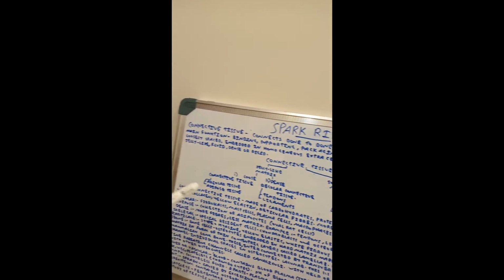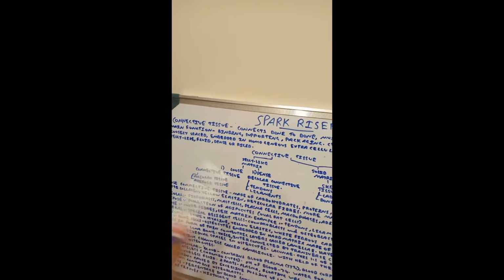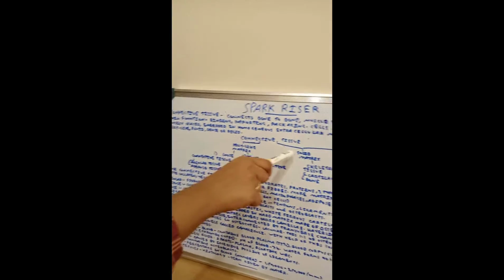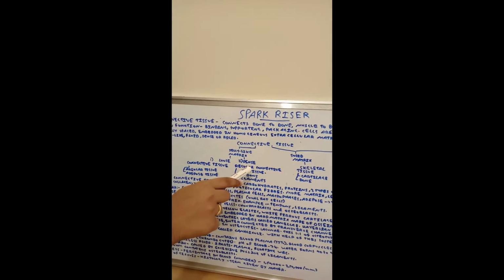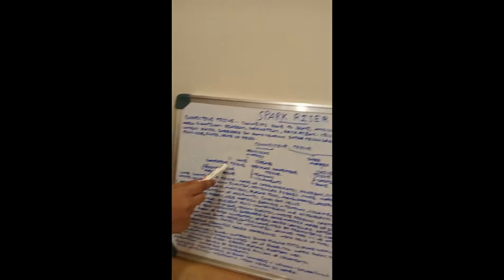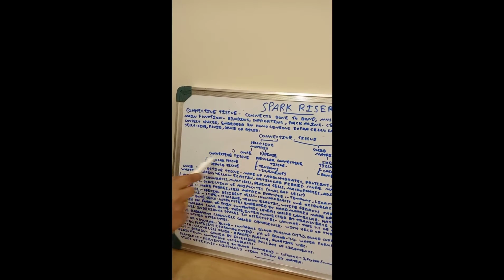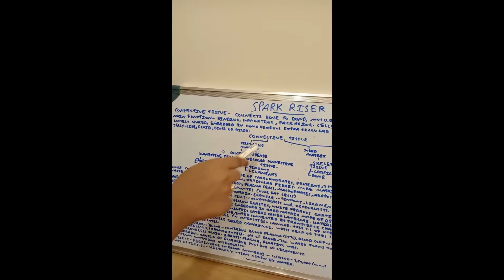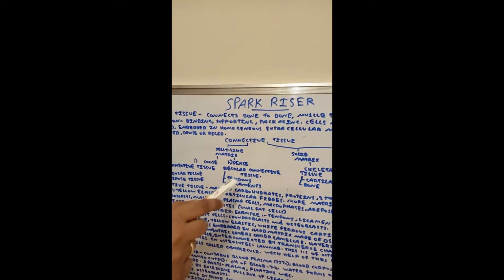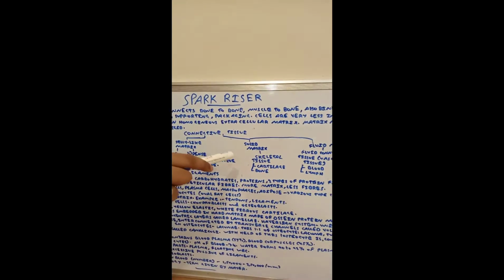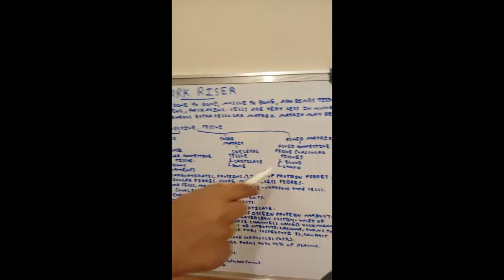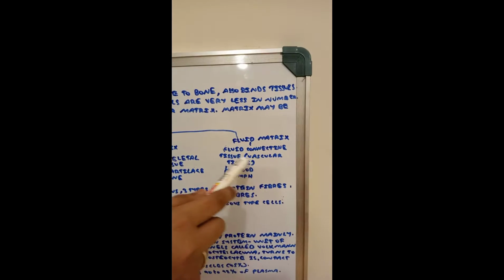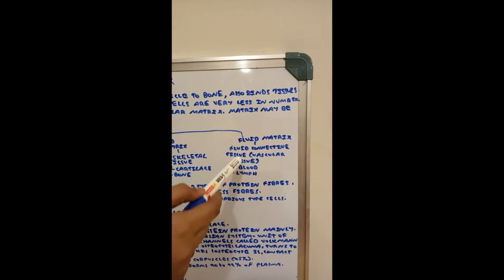Connective tissue is divided into types like jelly-like matrix, solid matrix, and fluid matrix. Under jelly-like matrix, we have two types: loose connective tissue and dense regular connective tissue. Under loose connective tissue, there is areolar loose connective tissue and adipose loose connective tissue. Under dense regular connective tissue, there are tendons and ligaments. In the solid matrix, we have skeletal tissue, that is the cartilage and bone. In the fluid matrix, we have the fluid connective tissue or vascular tissue, and it is the blood